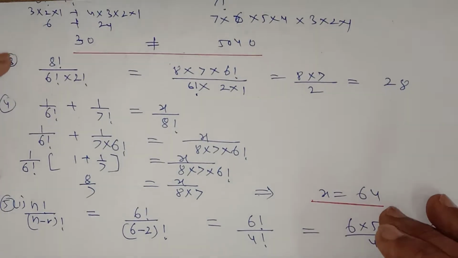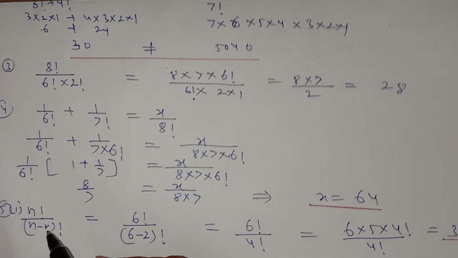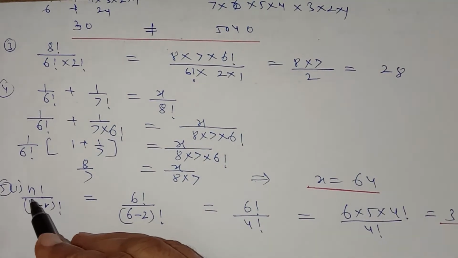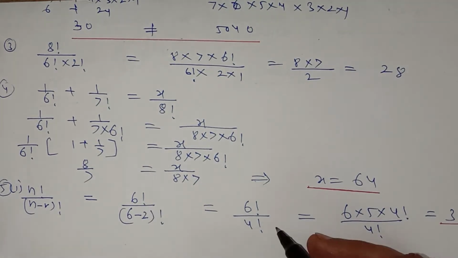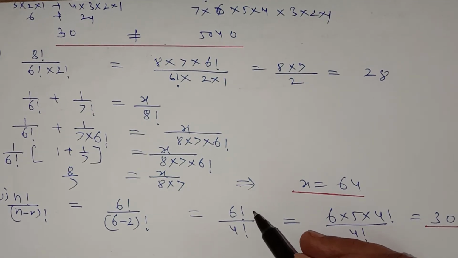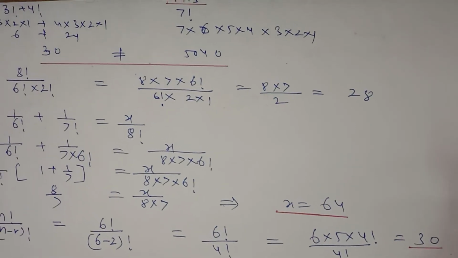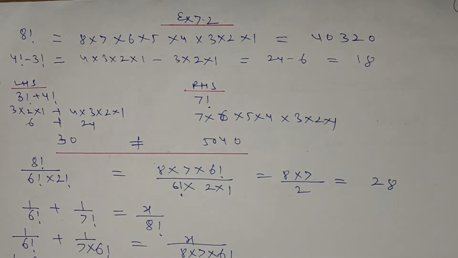Now in question number 5, some expression is given, factorial n upon factorial n minus r, and the values of n and r are given. In the first part, the value of n is 6 and the value of r is 2. So replace the values of n and r in this expression. So factorial 6 upon factorial 6 minus 2. Calculate it. It is 6 factorial upon 4 factorial, and you can write 6 into 5 into 4 factorial, so that the denominator will be cancelled out. So it is coming out to be 30. So this is exercise 7.2, which is very easy and based on the factorial notation.